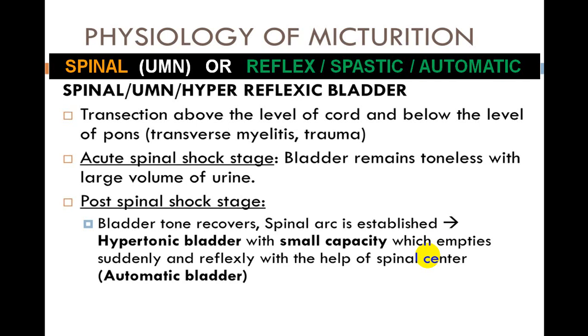As soon as the bladder tone recovers, the bladder has increased tone. The bladder capacity becomes small. Instead of 250 to 300 ml, the bladder capacity is reduced to less than 200 ml. As soon as the bladder is full, there is no inhibition from the higher center. Hence this bladder empties on its own, which we call an automatic bladder. Hence this is the variety which we classically describe as a reflex bladder or spastic bladder because the tone is increased, and it empties without any stimulus from the cortical center or the pontine center. Hence it is also called an automatic bladder.